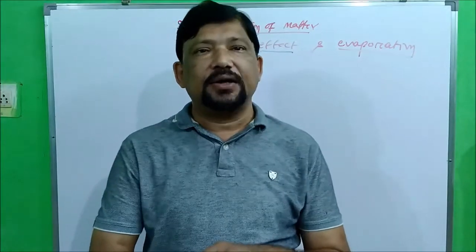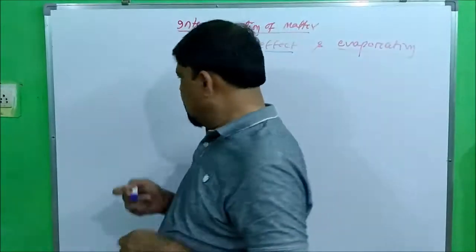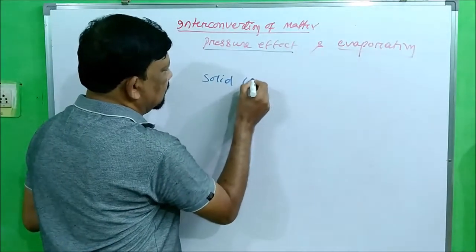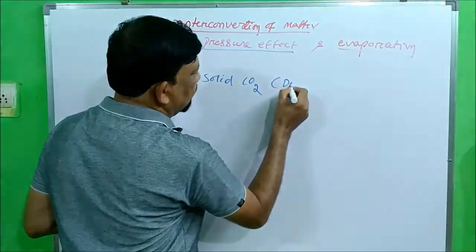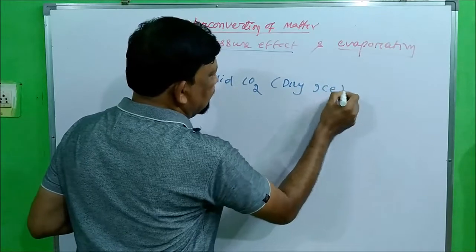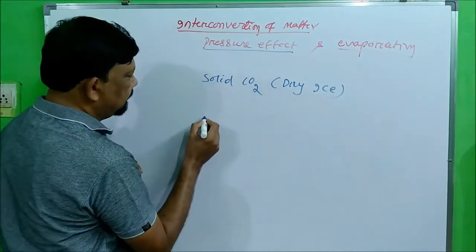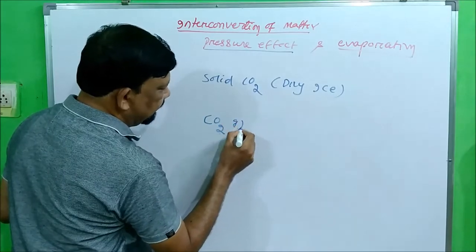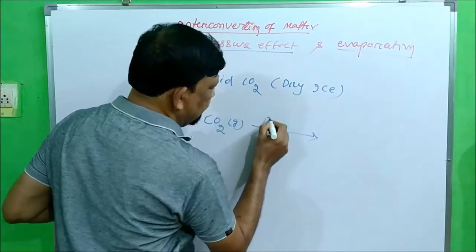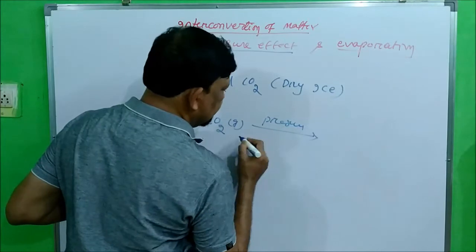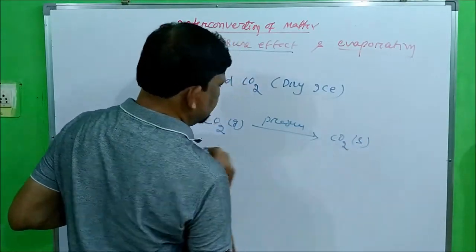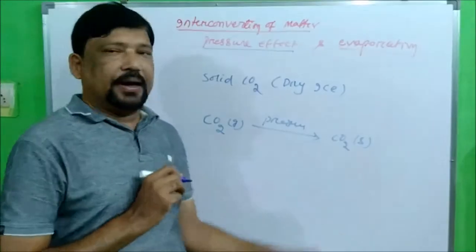An example is solid carbon dioxide, popularly called dry ice. When you apply pressure to carbon dioxide gas, it changes to solid carbon dioxide or dry ice.